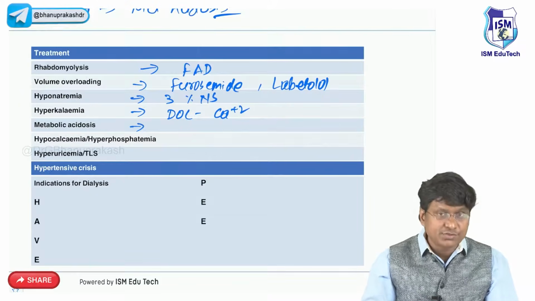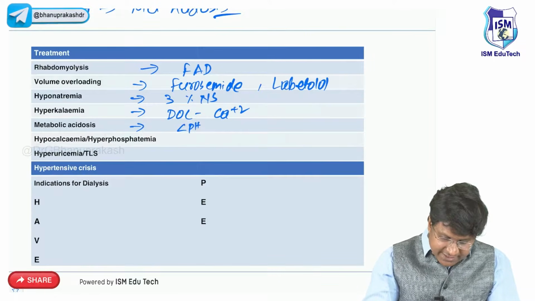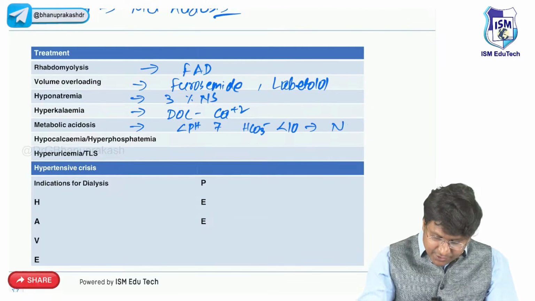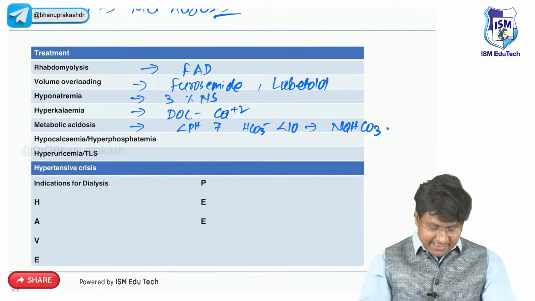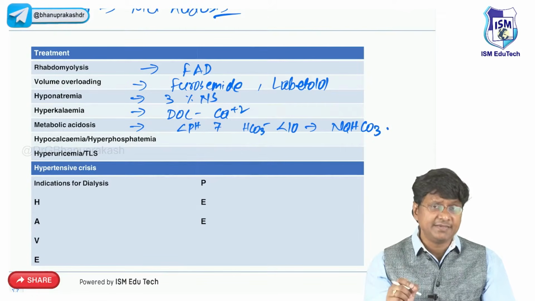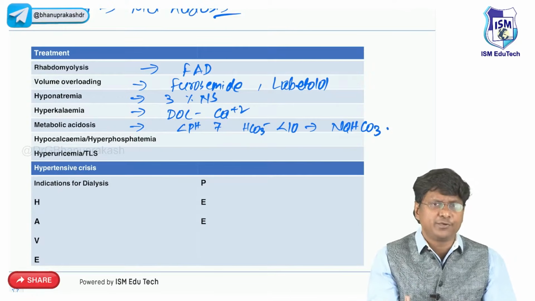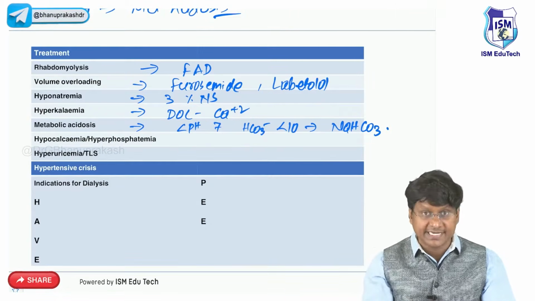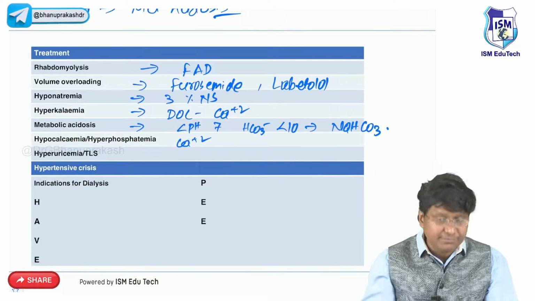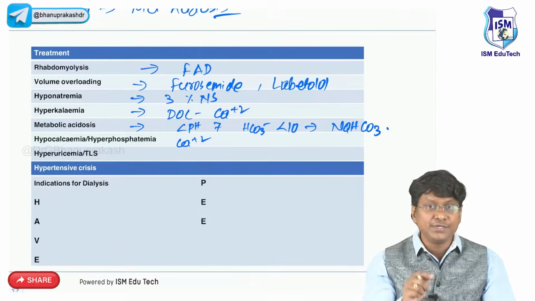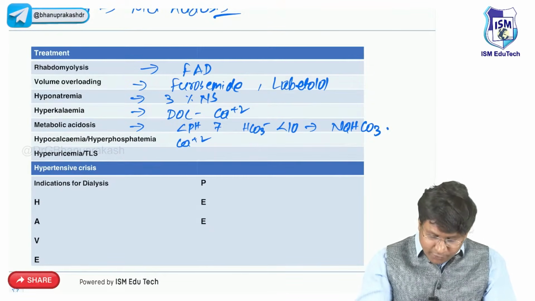And if there is metabolic acidosis where the pH of the individual is less than 7 and bicarbonate level is less than 10, then you should give sodium bicarbonate, right? You should give sodium bicarbonate. Then hypocalcemia or hyperphosphatemia. See, whenever there is hypocalcemia, the individual will have the features of hypocalcemia. What is that? Perioral paresthesia as well as periungual paresthesia, and there can also be tetany. So for them, you need to give calcium gluconate. Then how do you treat the hyperphosphatemia? For hyperphosphatemia, you need to give phosphate binding agents. What are those phosphate binding agents?